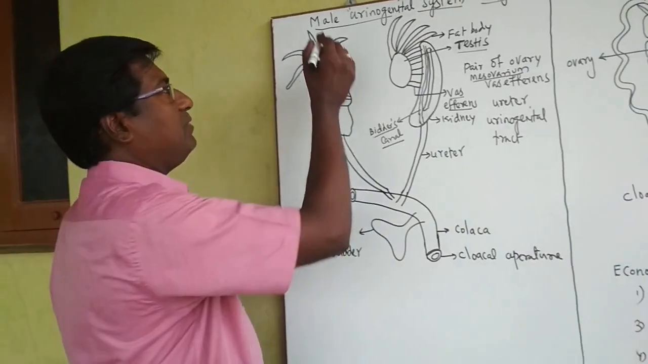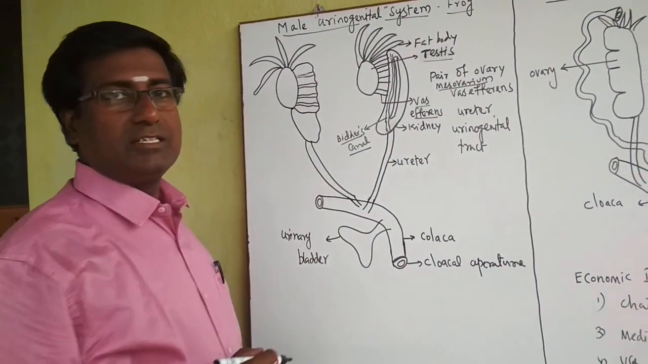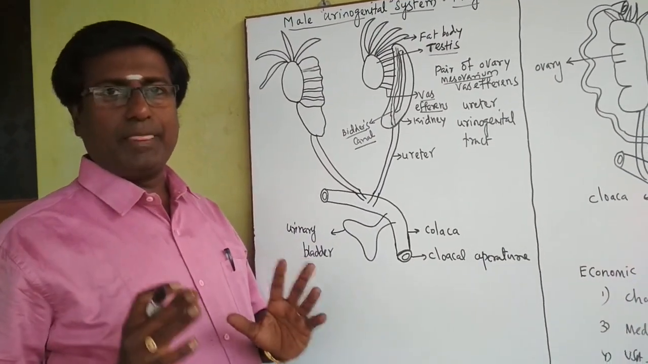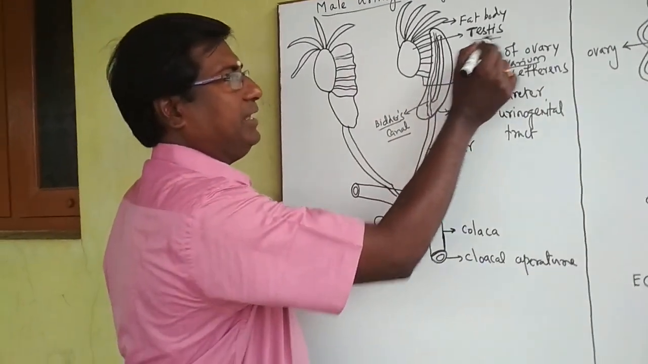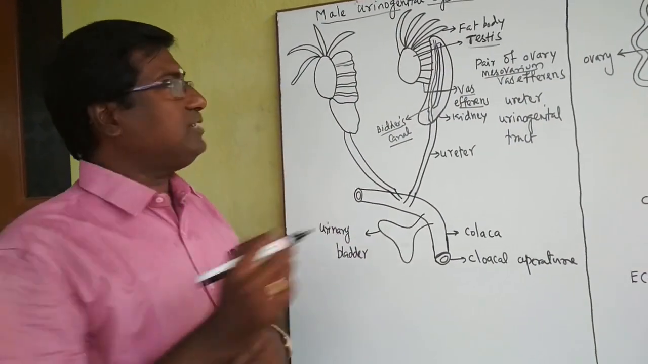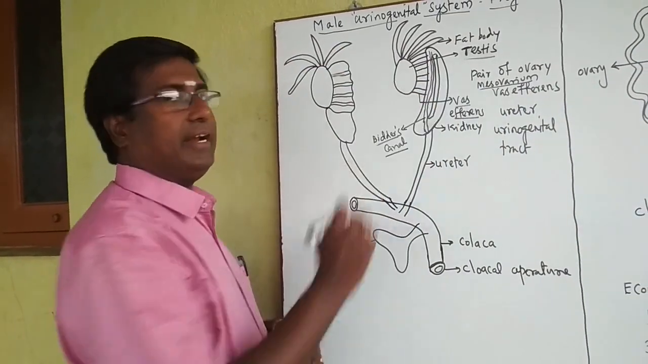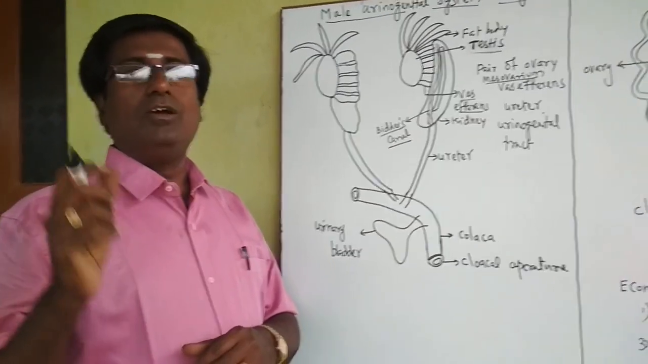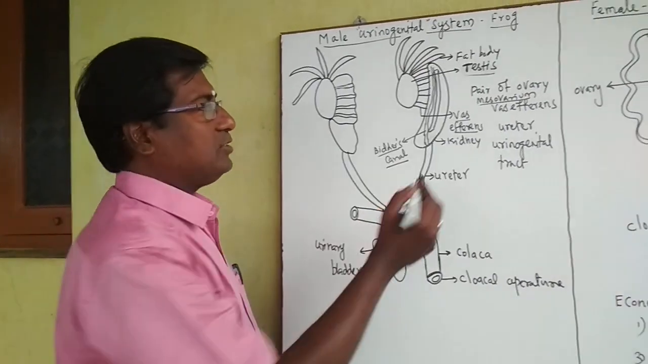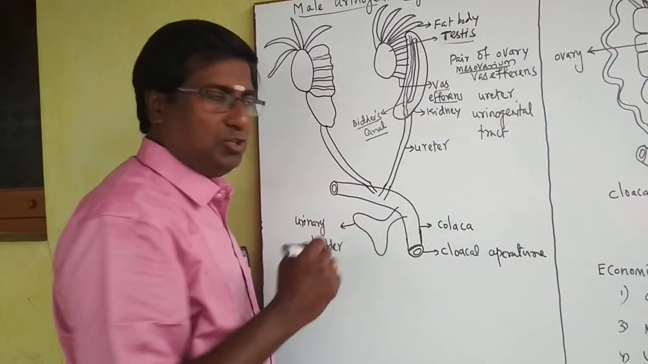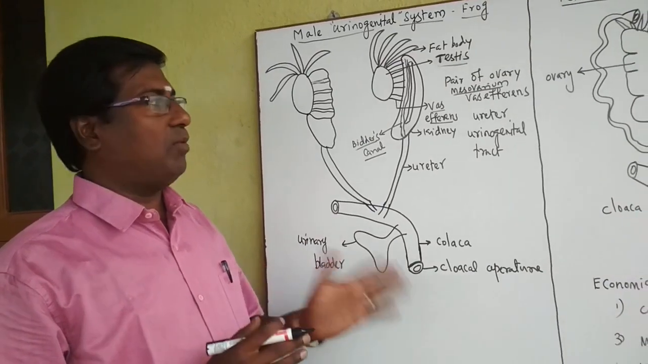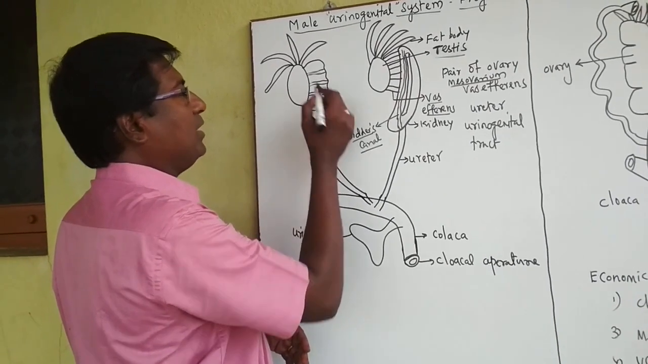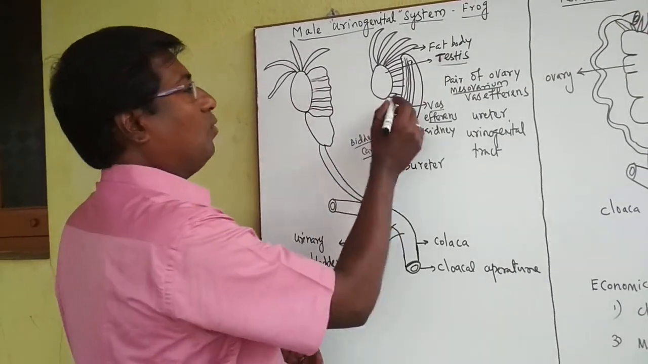Dear students, first we are going to see the male urinogenital system of the frog. In the male frog, a pair of testes is present here, and these testes are attached to the kidney. See, this is the kidney. It is also attached to the dorsal body wall by a fold of peritoneum that is called the mesorchium. And from each testis, small tubes arise. These tubes are called vasa efferentia.